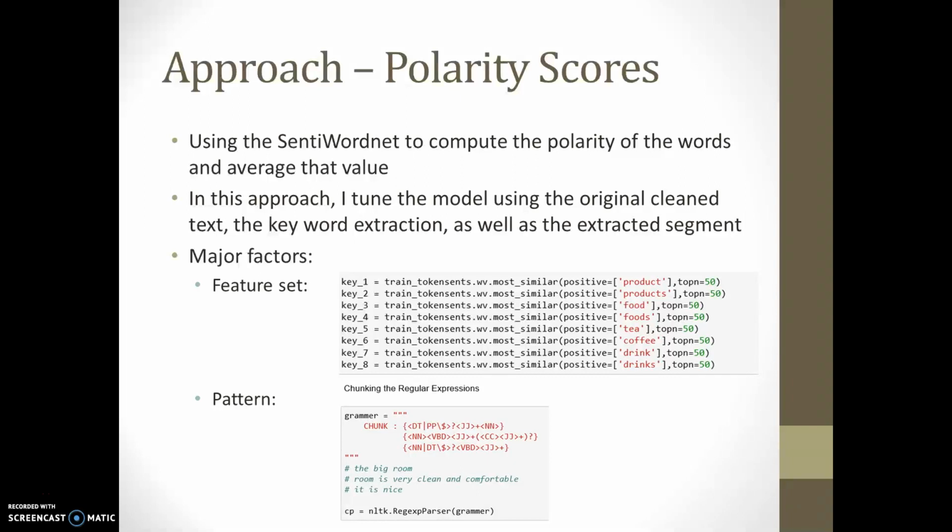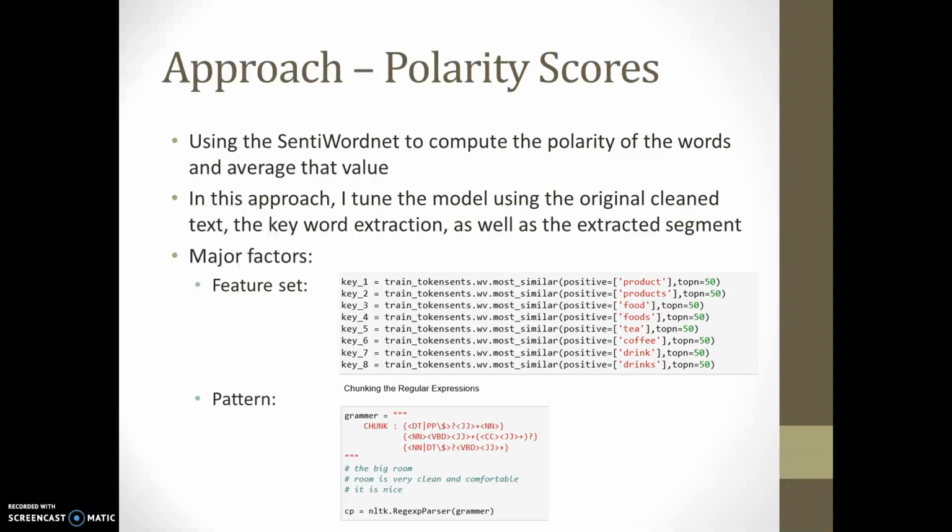Another approach I used is the polarity scores, which is really similar to what we did in homework 5. It used SentiWordNet to compute the polarity of the words, and averaged the values for the review text. In this approach, I trained the model using the original clean text, the keyword extraction, as well as the extracted segment.